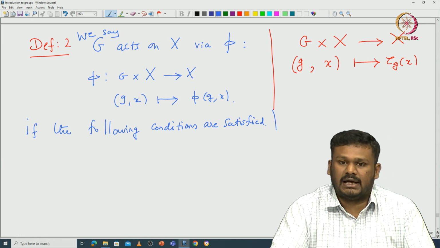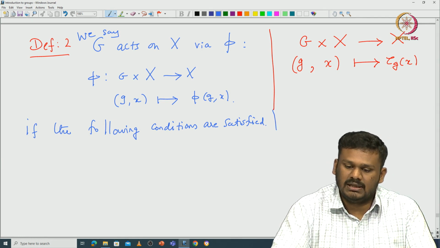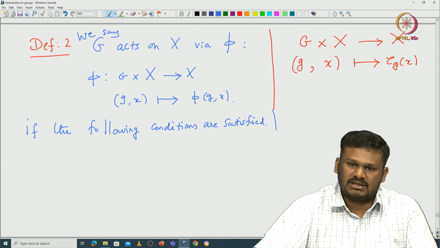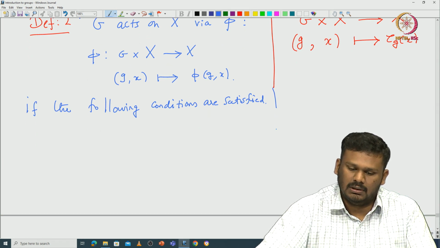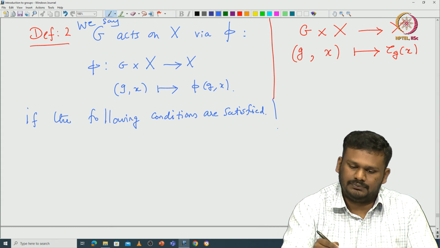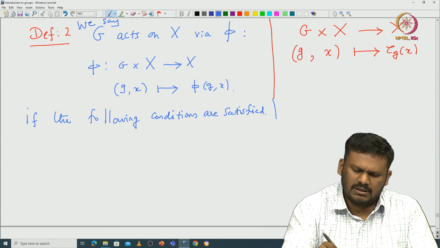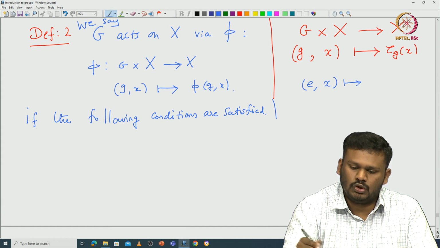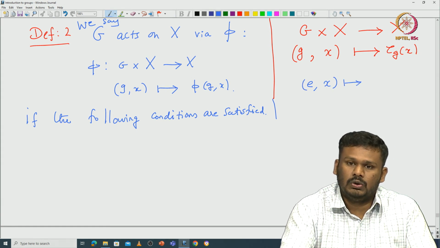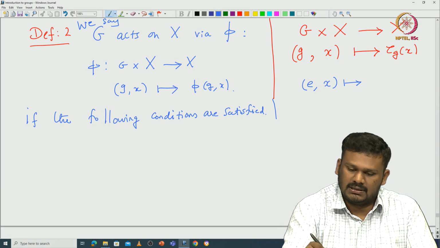Those conditions can be worked out using the original first definition. For example, let's see what happens if you take identity and then x. Where should it be mapped? It should be mapped to tau identity of x, but that is exactly 1_X of x, which is just x.